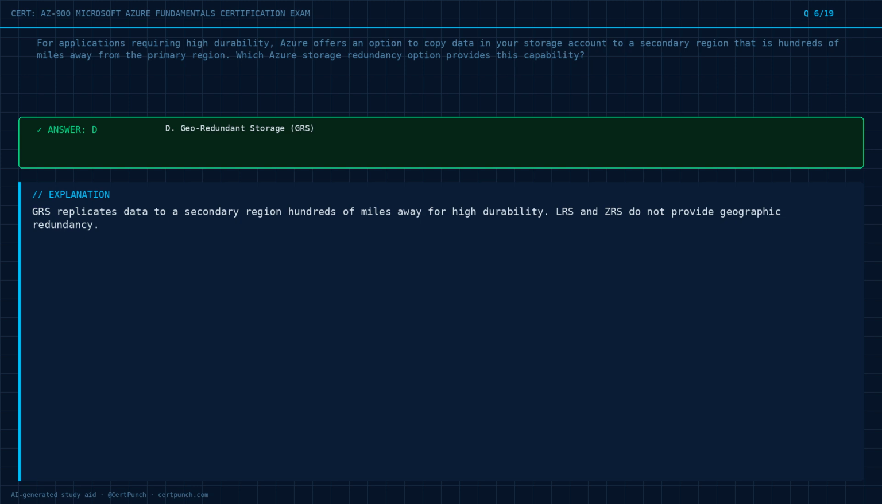Exam logic. GRS replicates data to a secondary region hundreds of miles away for high durability. LRS and ZRS do not provide geographic redundancy.